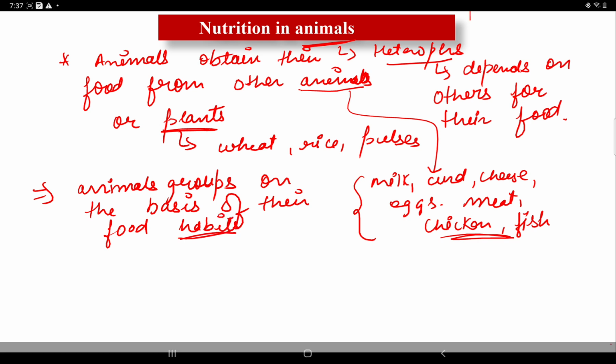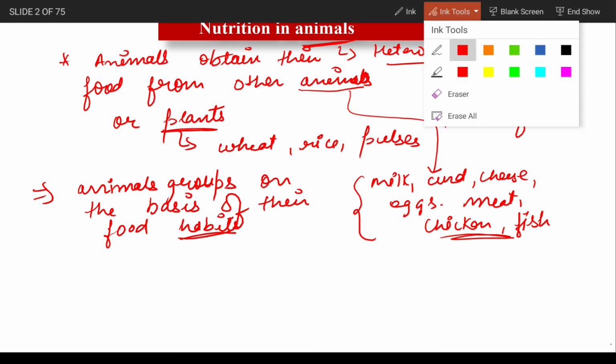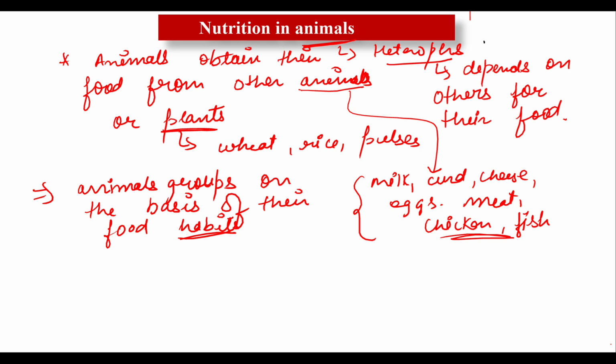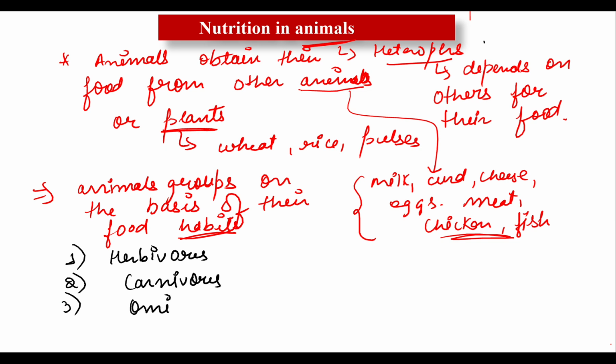The first one is herbivores. Some of the organisms are herbivores, some of them are carnivores, while some are omnivores.